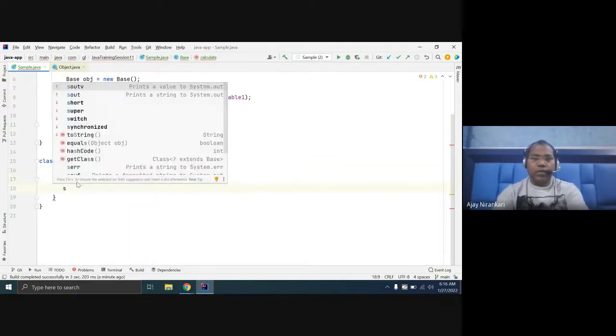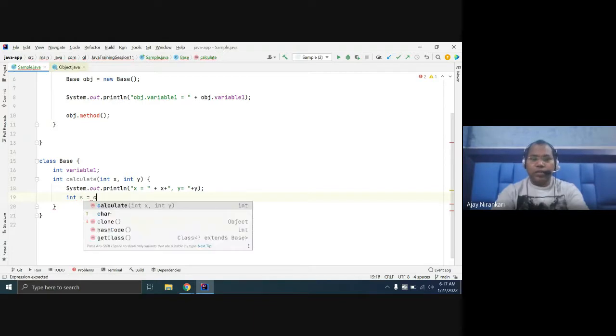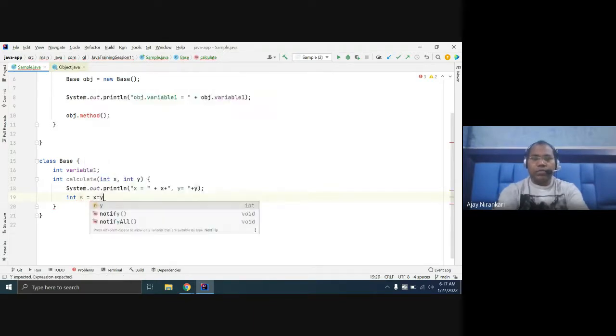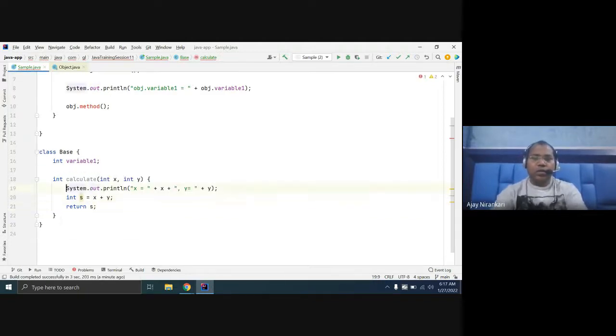Let us write x plus y. Here we calculate x plus y, and return the sum and also print it.